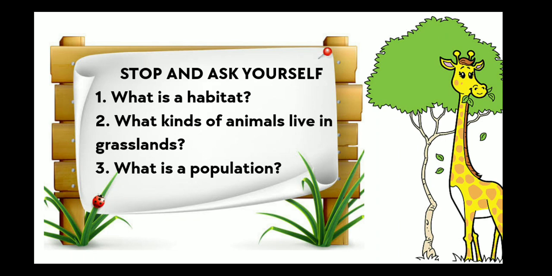Okay, now here is a task for you. You have to write the answers of these questions. You can read lesson 1 yourself and then answer these questions. What is a habitat? What kinds of animals live in grasslands? And what is a population?